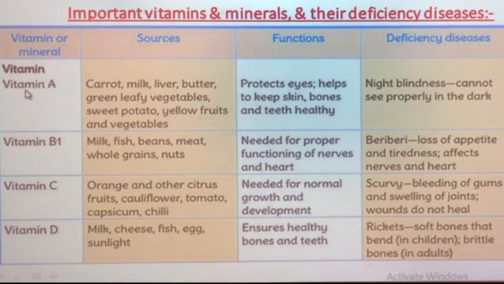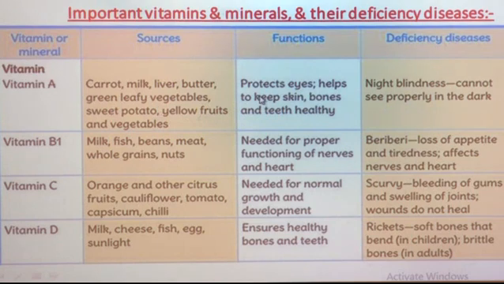Sources of vitamin A are carrot, milk, liver, butter, green leafy vegetables like spinach, fenugreek, etc., then sweet potato, and yellow fruits like banana, oranges, etc. and vegetables. That means carrot, milk, liver, butter, green leafy vegetables, sweet potato, and yellow fruits and vegetables are rich sources of vitamin A.